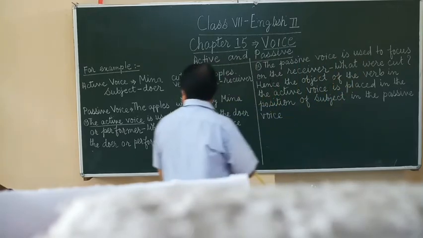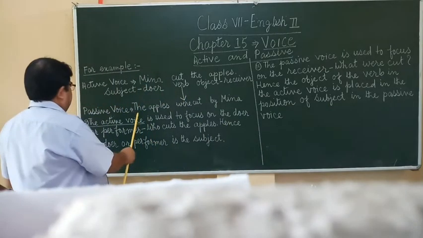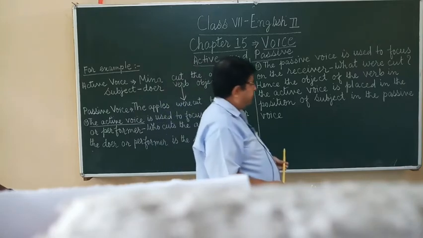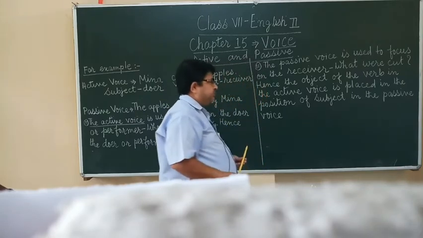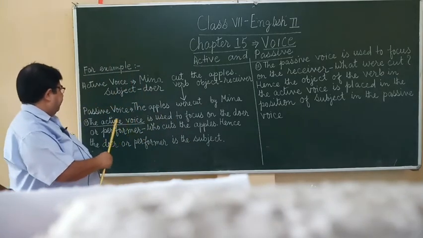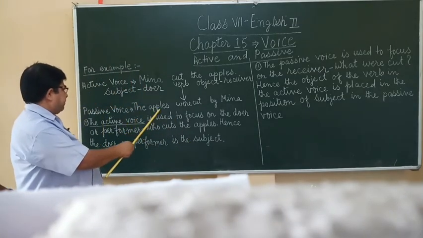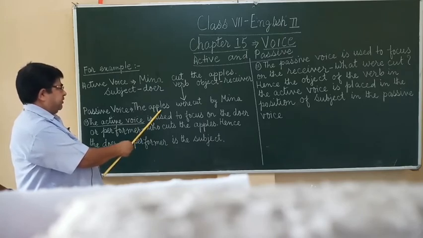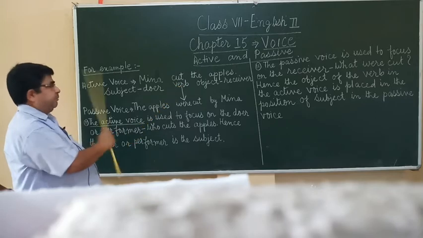What were cut? The apples were cut. Hence, the object of the verb in the active voice is placed in the position of the subject in the passive voice. Here the apples is the subject, which is the object of the active voice.